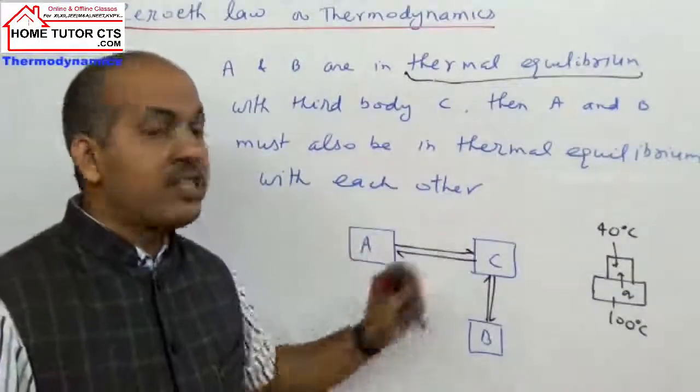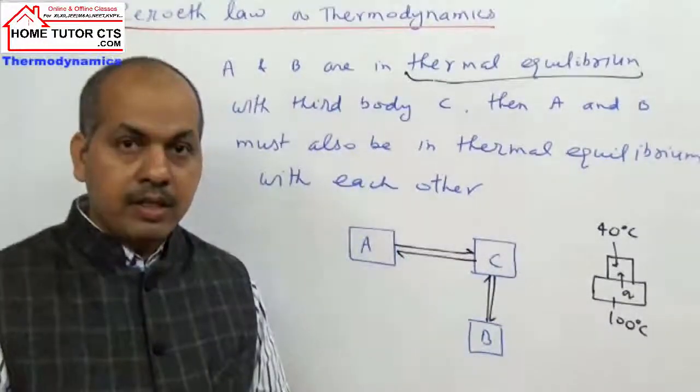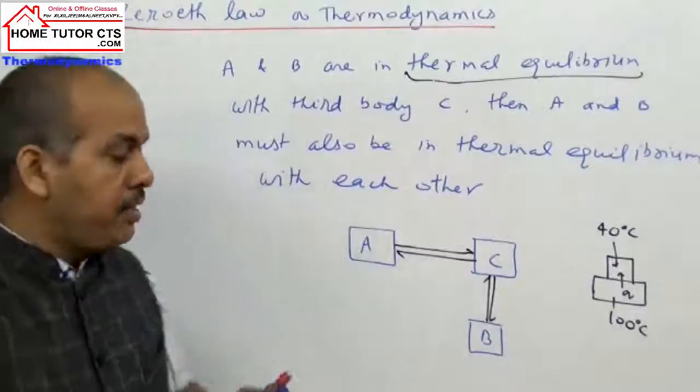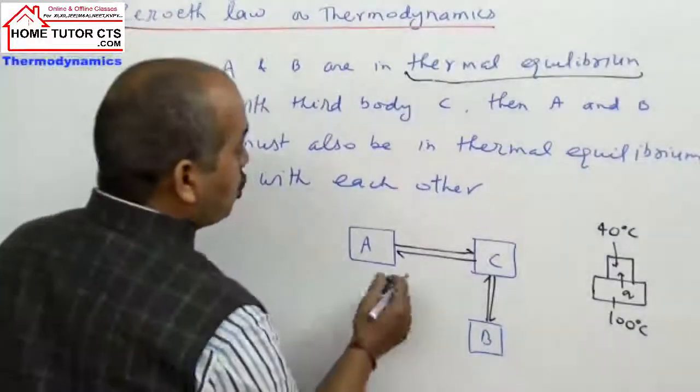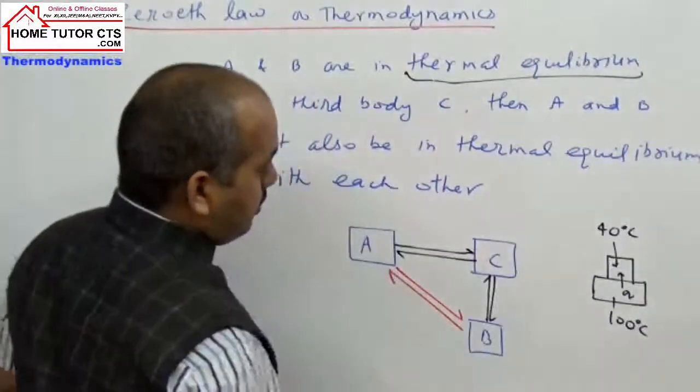When two bodies have the same temperature, that means A and C should have the same temperature. Then B and C should also have the same temperature. That means A and B should also be in thermal equilibrium with each other.